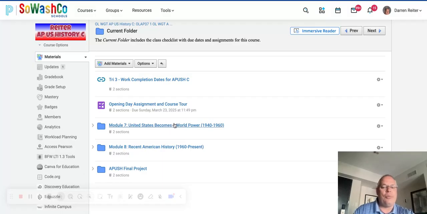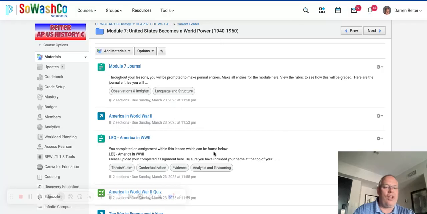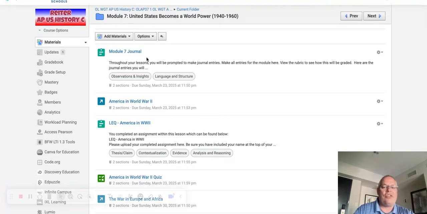Now, as you go into the modules, this is what we call the meat and potatoes of the course. You have your journal, and remember your journal is out of these smaller units, these smaller lessons in each unit. These small lessons are where you'll pull some of this journal information. This journal will be assigned first, but it'll be due last in that module.